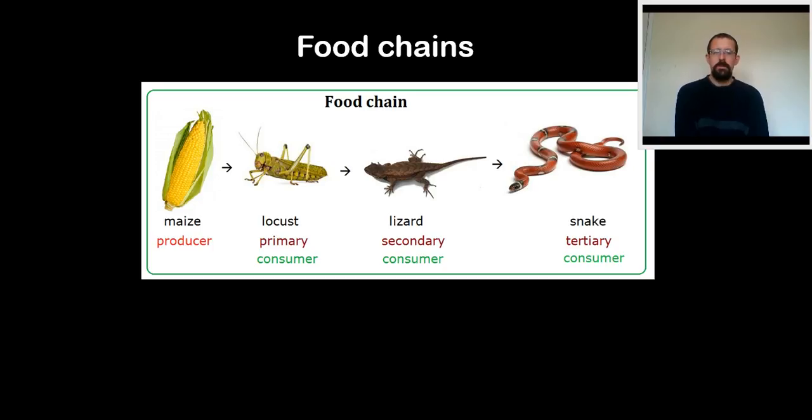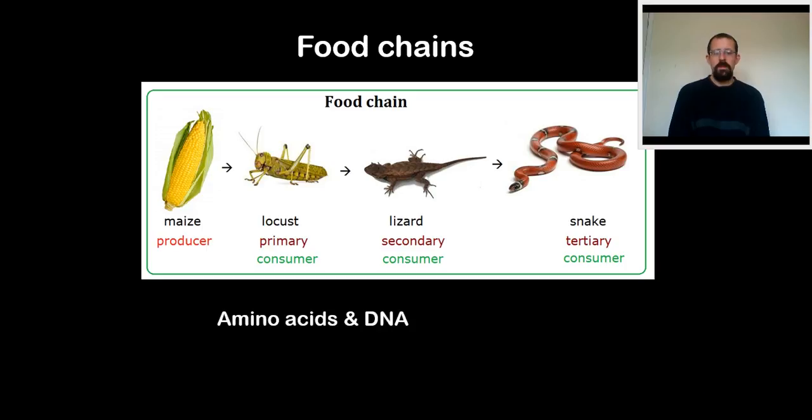Now, a food chain is normally used to illustrate the passage of energy between organisms. But just as they're eating each other to obtain energy, they're also obtaining their nitrogen from the source below. Plants or producers would be the only exception to this, where they absorb their nitrogen instead.